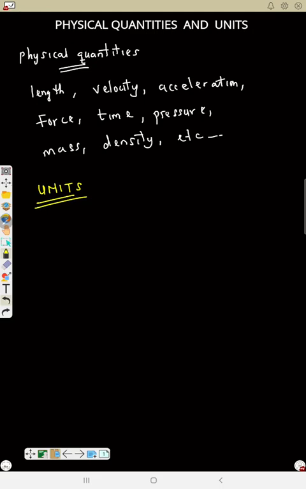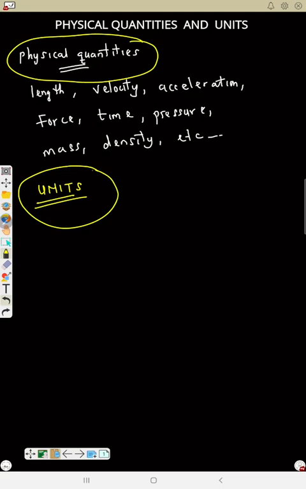We have already said that if a quantity has a numerical value, then it should have a unit. Physical quantities are measured in terms of units.